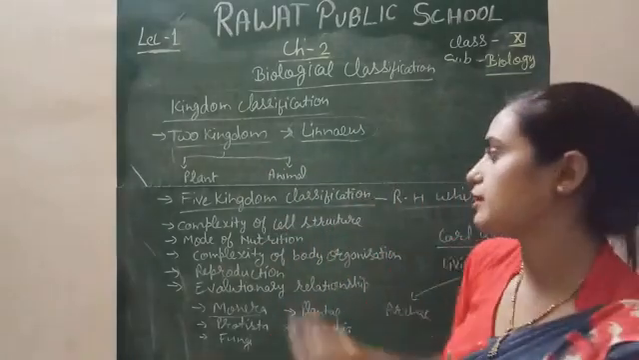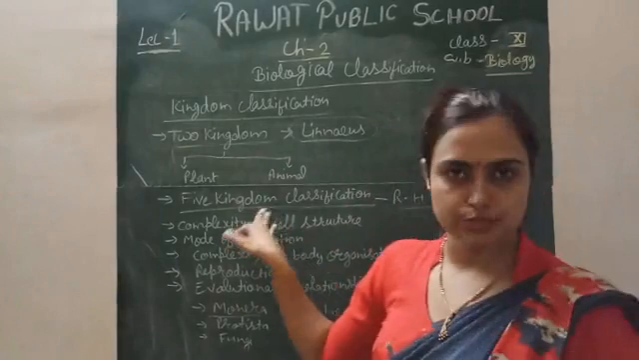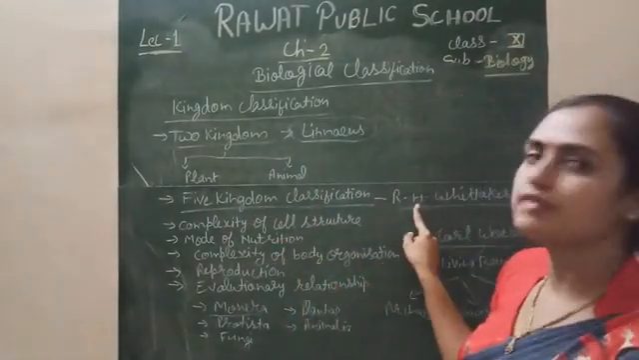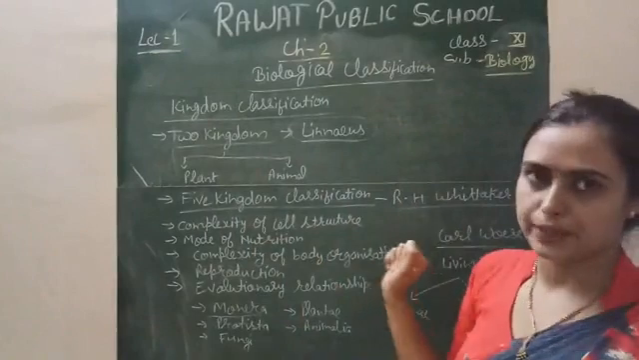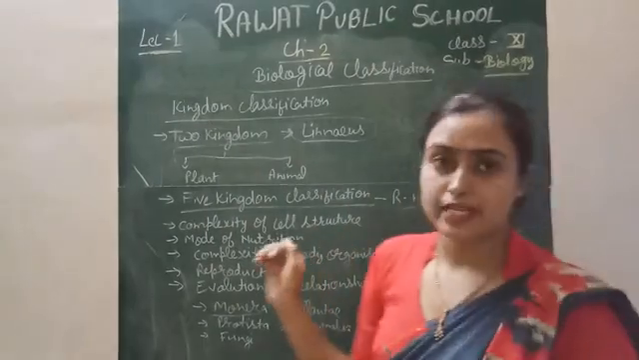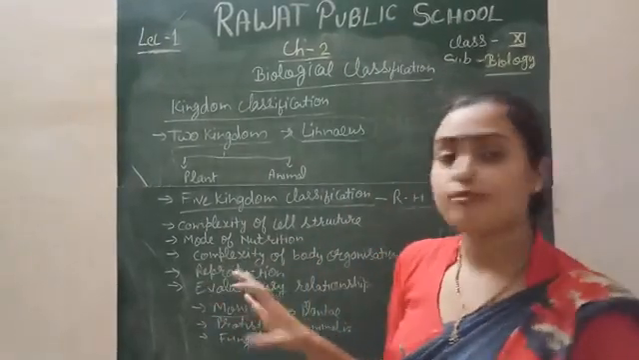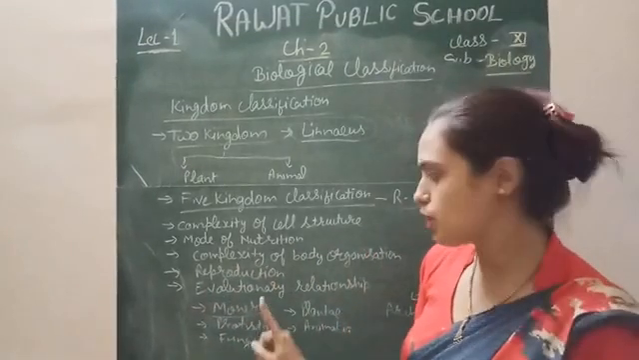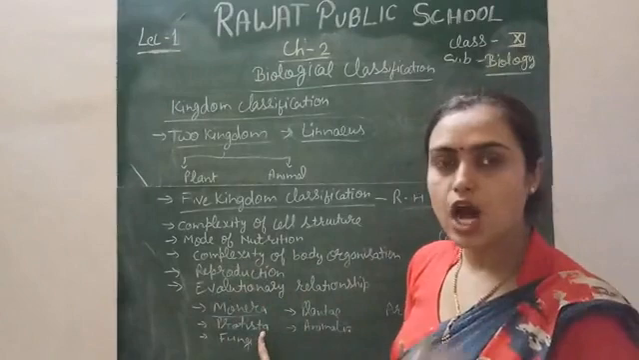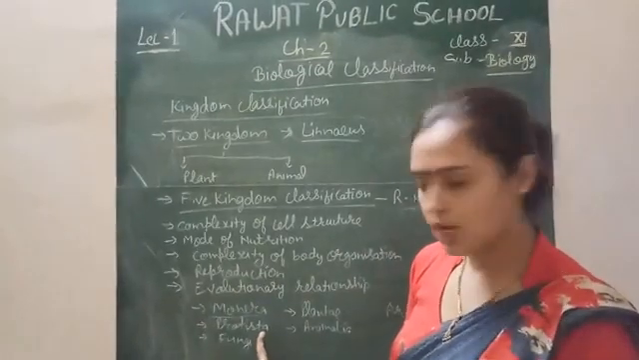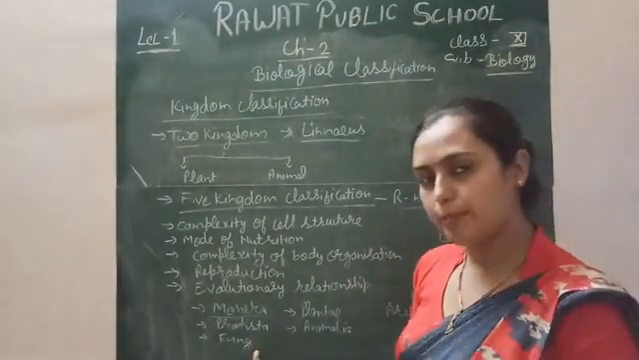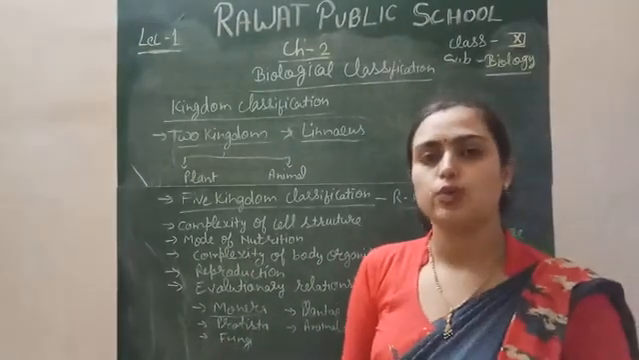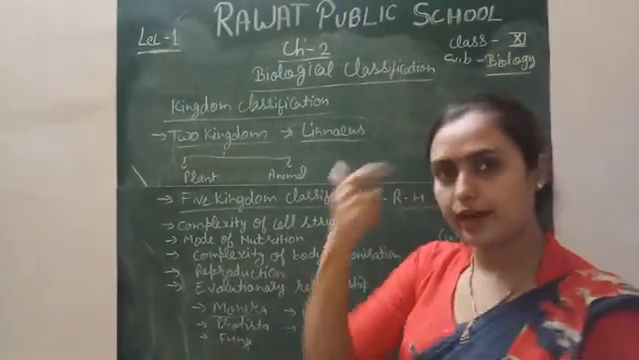After this demerit, the most accepted classification, the five kingdom classification, arose, which was given by R.H. Whittaker. Whittaker explained that there are five kingdoms of classification: Monera, unicellular prokaryotes; Protista, unicellular eukaryotes; Fungi, multicellular eukaryotes; and Plantae and Animalia, also multicellular eukaryotes, according to their characteristics.